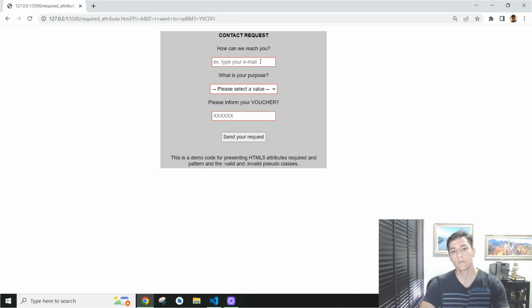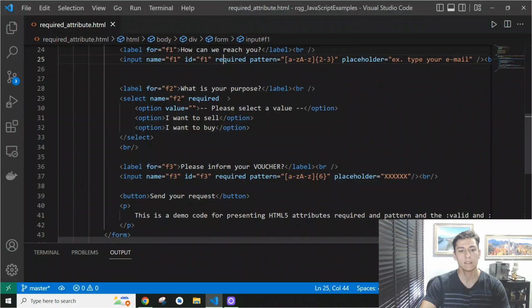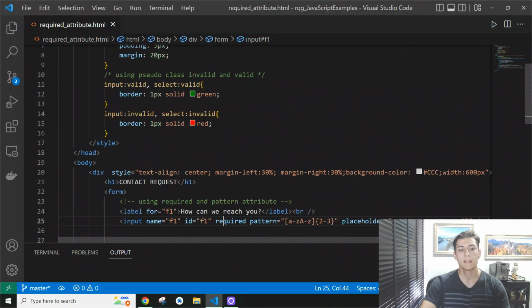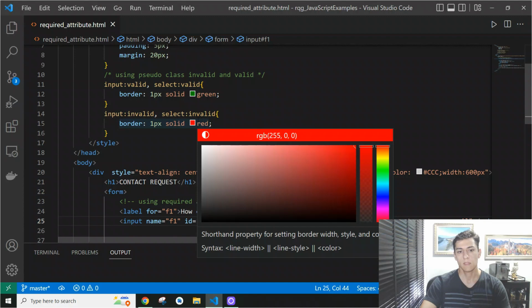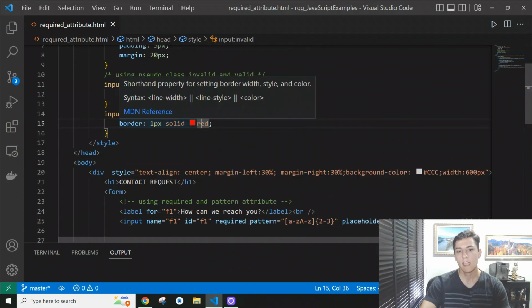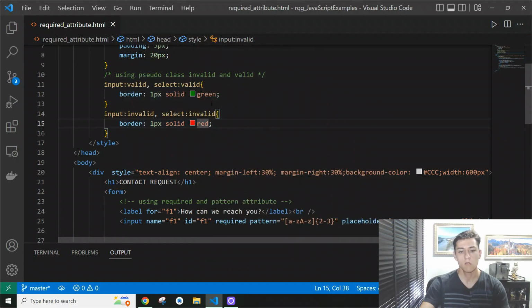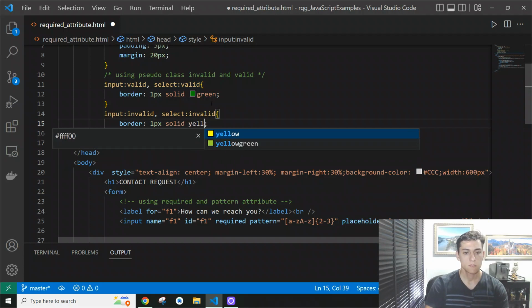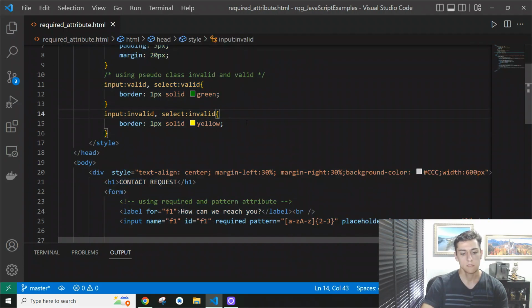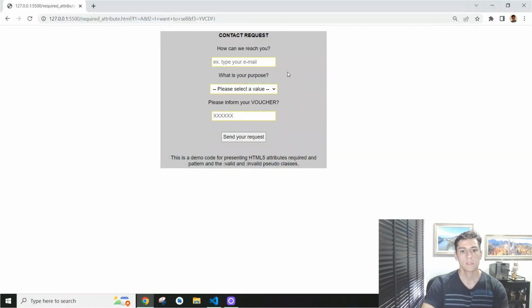If it's invalid because it's not filled or because it does not match the pattern, it gets the CSS attributes that are defined in the invalid pseudo class. Okay, it's red because I have said it's red. If I would like to use another color like yellow, then if it's not valid, it becomes yellow.